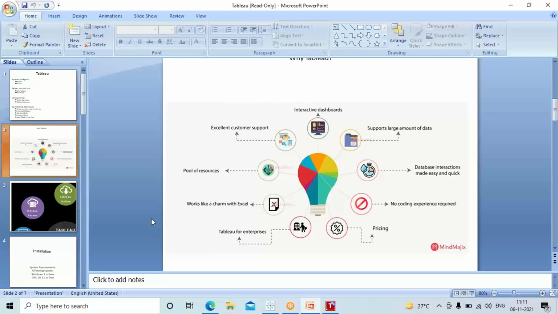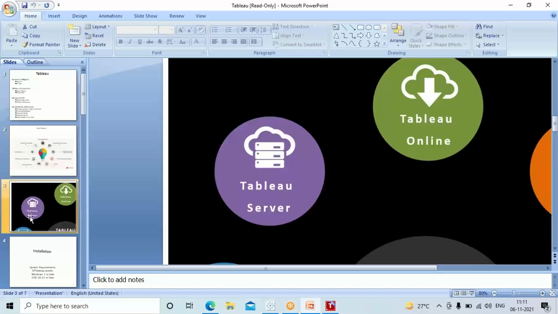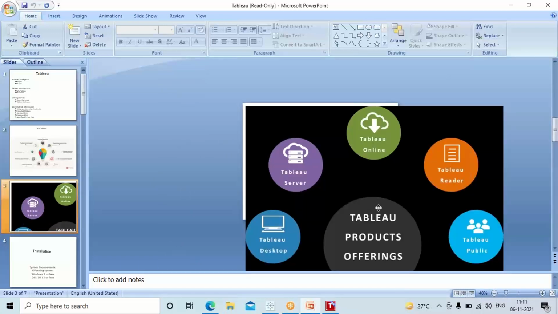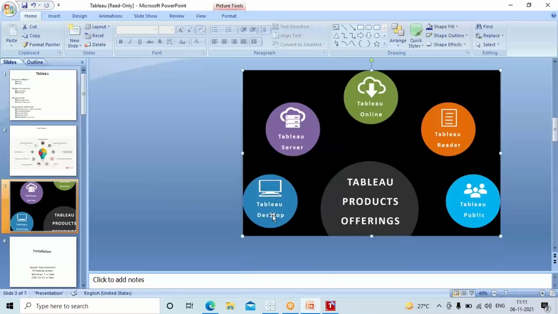Then when I mentioned Tableau, okay, we have multiple products in Tableau, guys. We have Tableau Desktop, Tableau Server, Tableau Online, Tableau Reader, and Tableau Public. Guys, please understand, Tableau Desktop and Tableau Public are what we generally use for generating the data or the reports. Okay, Tableau Desktop is a paid version of Tableau, which is generally paid for by the organizations, and the organizations are the ones who will actually give it to us.